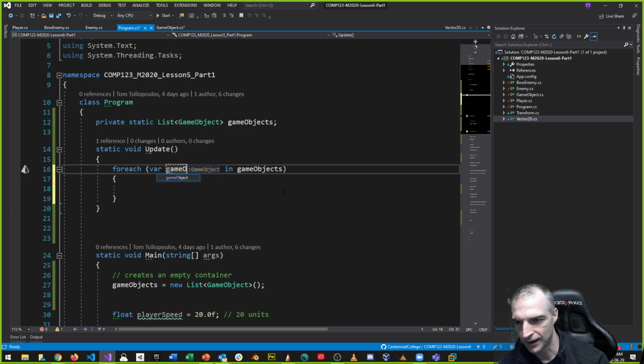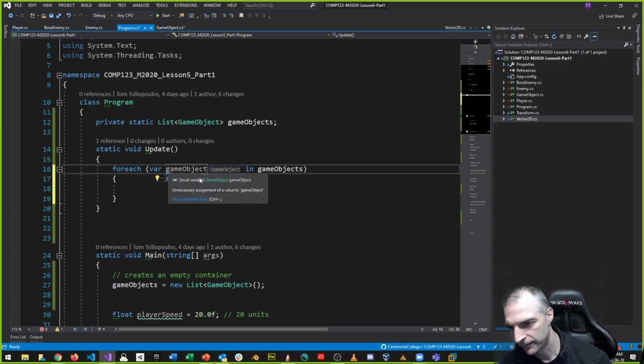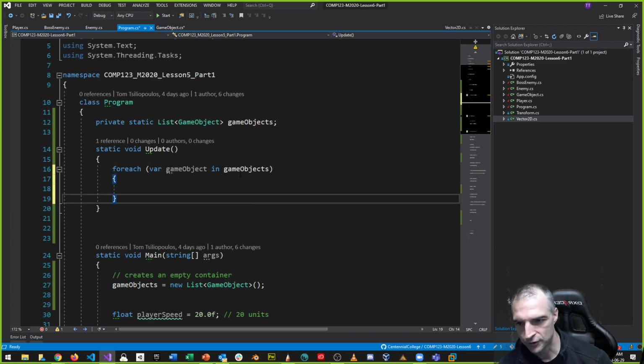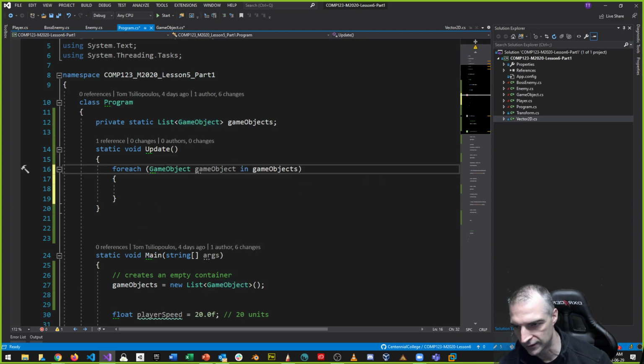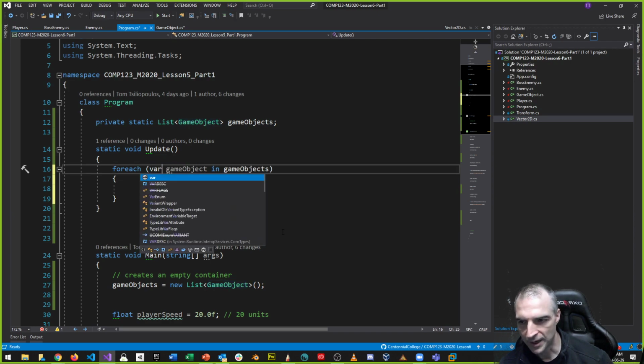So I like calling it gameObject, lowercase g, singular, and gameObjects, lowercase g, plural. For every game object in game objects, that's how I see it. I can also specify the type by writing game object. This is a fully qualified variable type, or explicitly typed. Or if I don't know the type, sometimes I just put var.